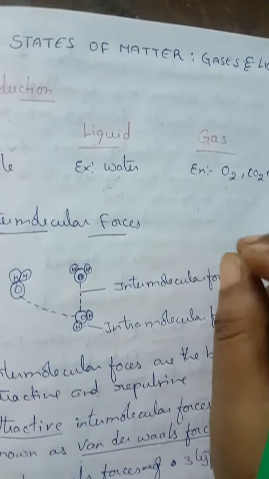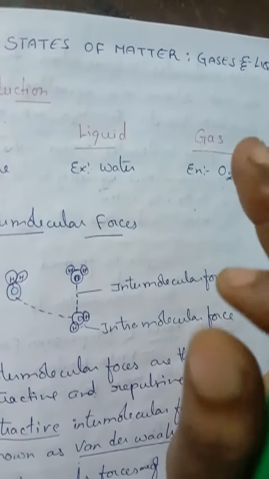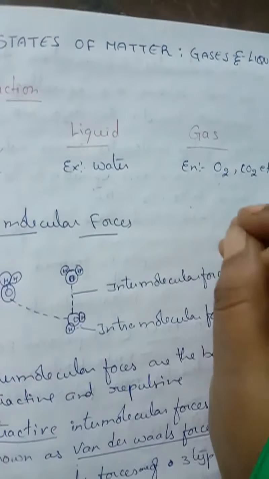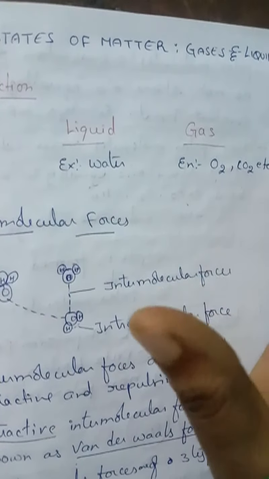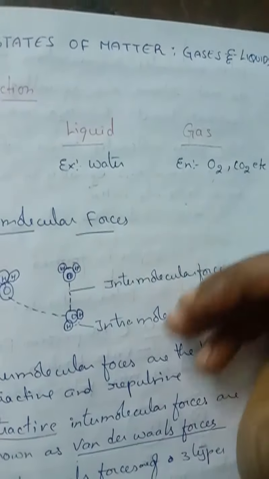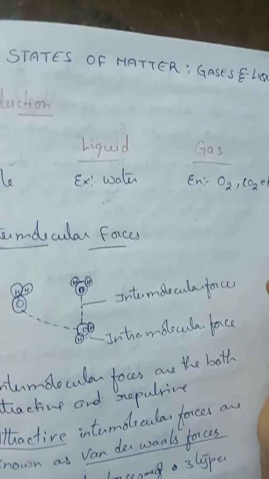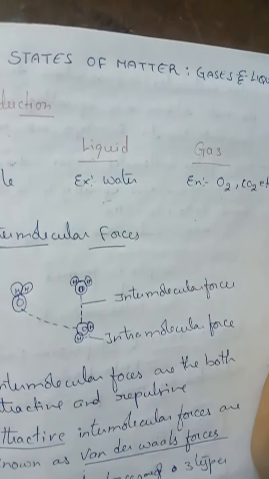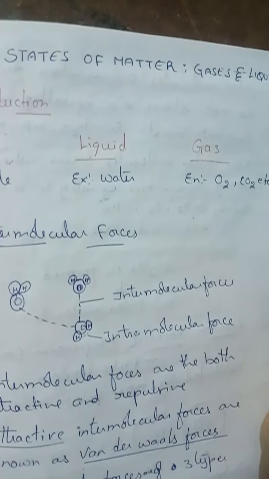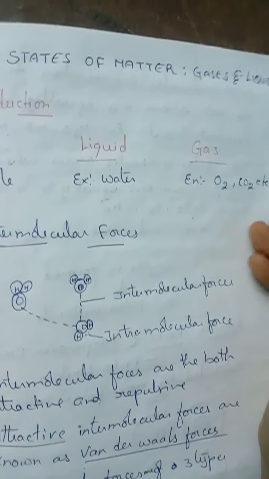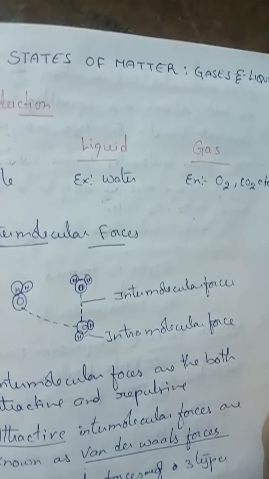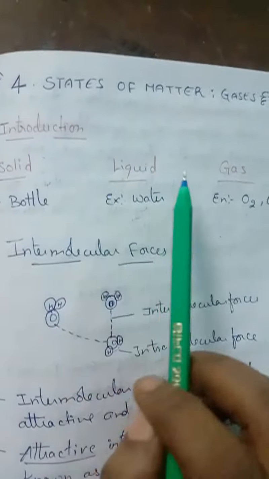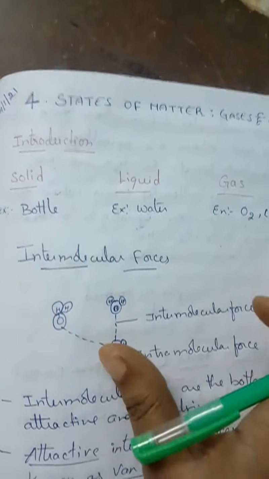A molecule we cannot see with our naked eye. It does not have any wetting property, okay? Whenever we collect a group of molecules, a number of molecules, they can boil and they can have wetting properties. Whereas individual molecules do not wet. So water can exist as ice, which is a solid. It can exist as a liquid, or it can exist in a gaseous state as water vapor or steam. So these are the three types of states of matter that we have learned till now.